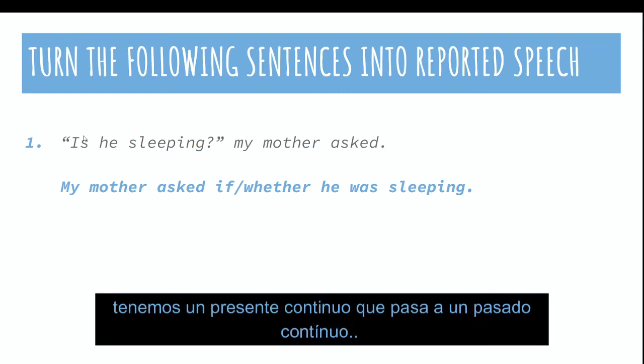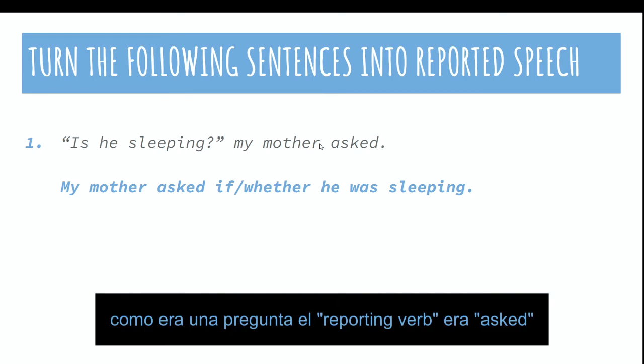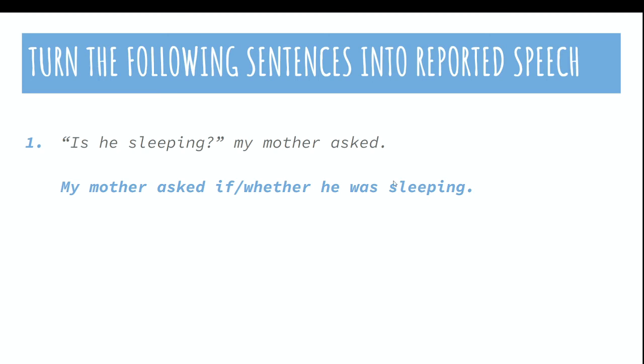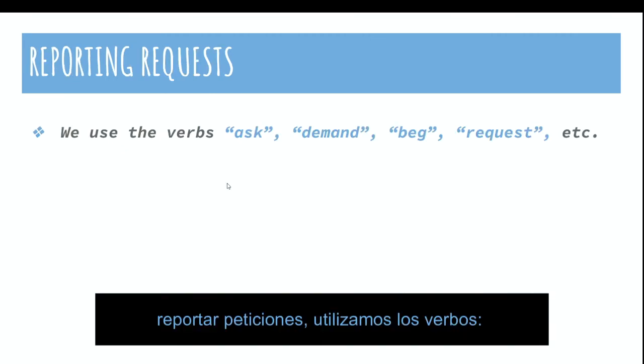So we have a present continuous. It's right here. It's a past continuous. We have a question. So we have introduced it with if or whether. Since it was a question, the reporting verb was asked. Since this was in the past, we went one step back. Will it rain tomorrow? He asked. He wanted to know. He asked if or whether it would rain the following day.